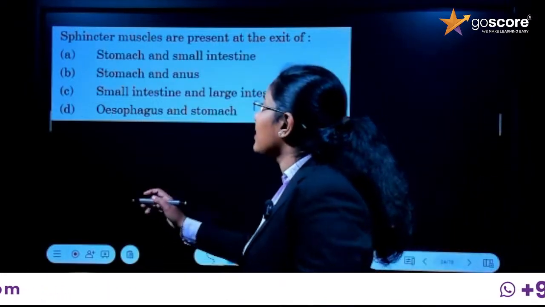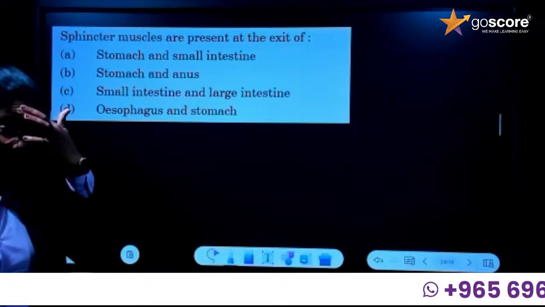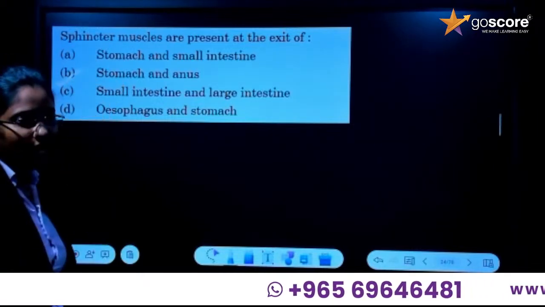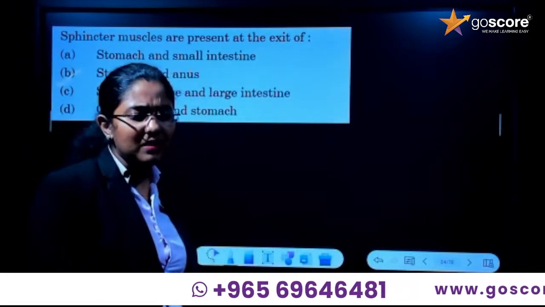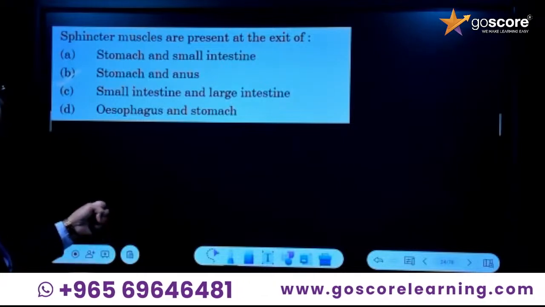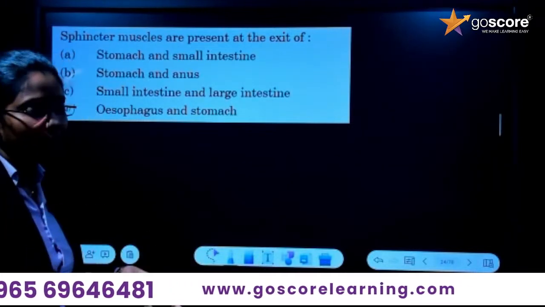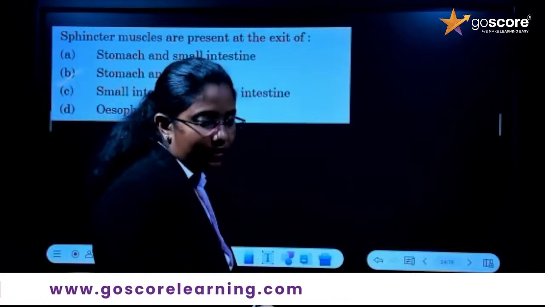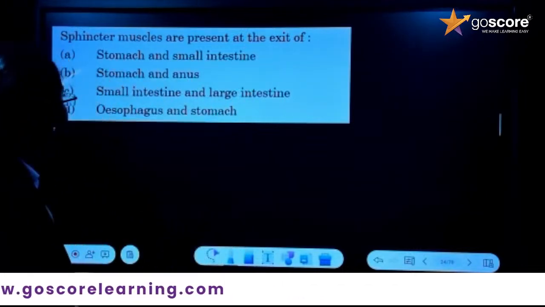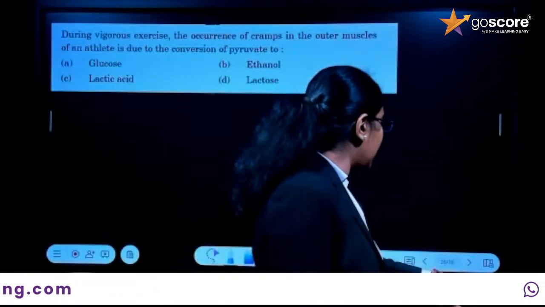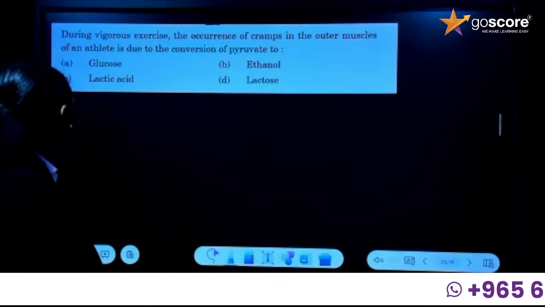So the answer here is stomach and anus. It's as simple as that, right? The sphincter muscles help the food particles move from the stomach to the next part, that is the small intestine. Then from the large intestine out of the body, that is the anus. Okay. So next question.